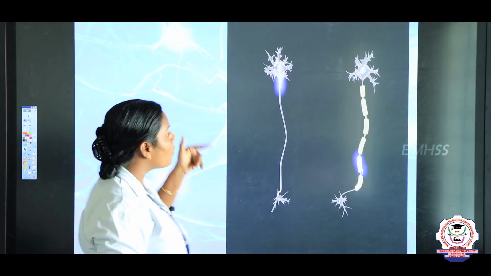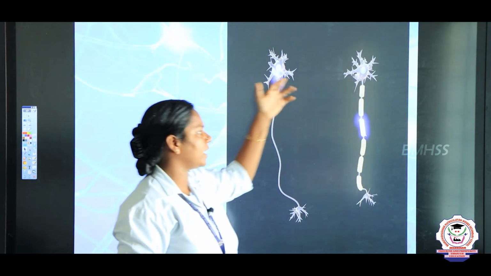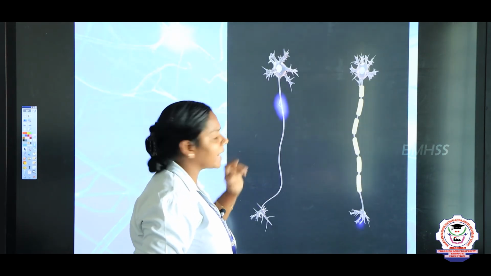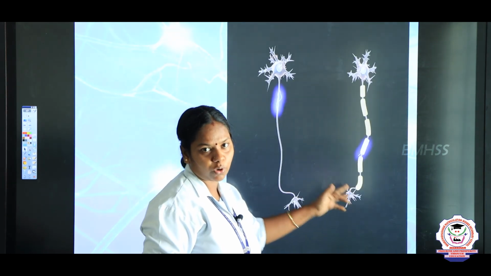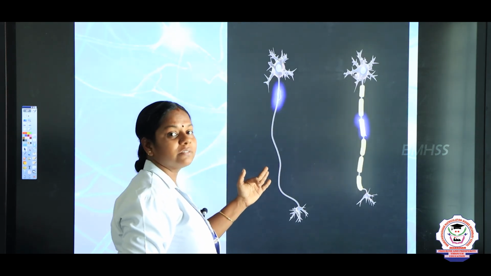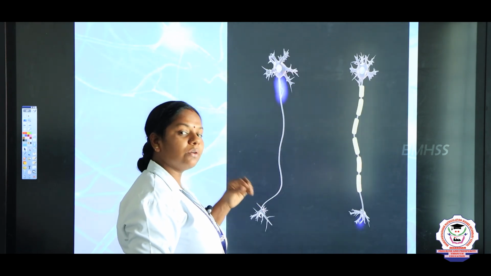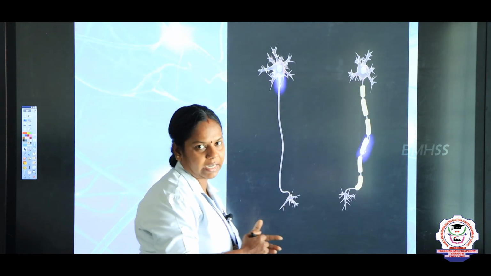You can see one neuron without the myelin sheath and another one with the myelin sheath. The neurons with the myelin sheath, we say are myelinated neurons, and the neurons without the myelin, we say are unmyelinated neurons. Now we shall see the structure of the myelinated and the unmyelinated neuron.